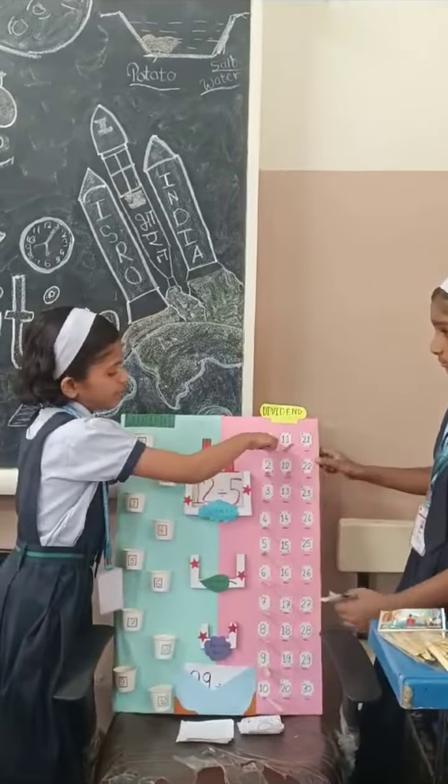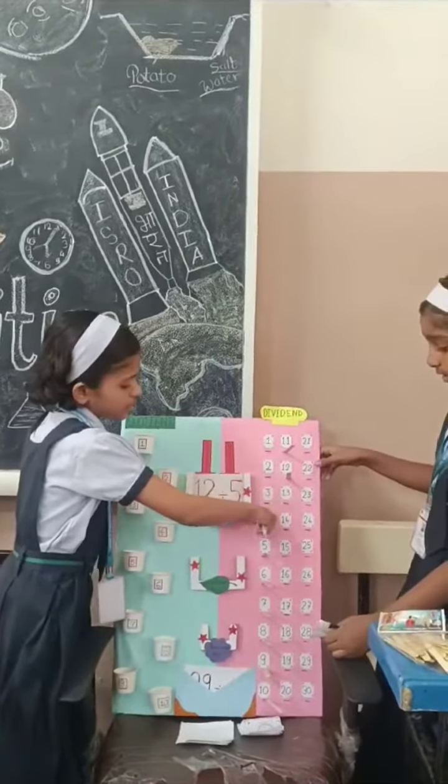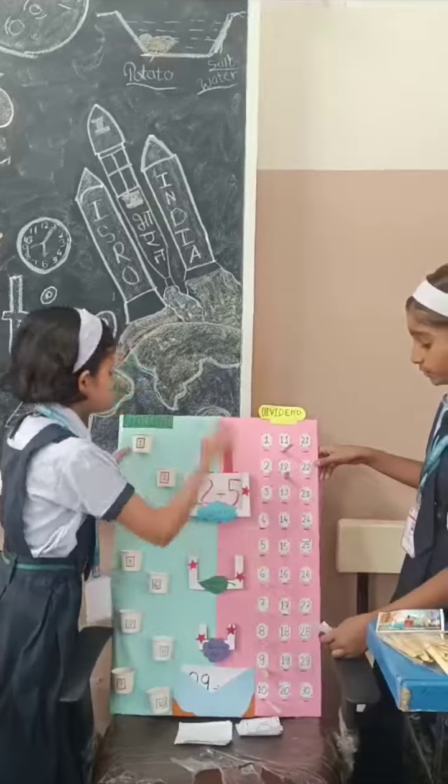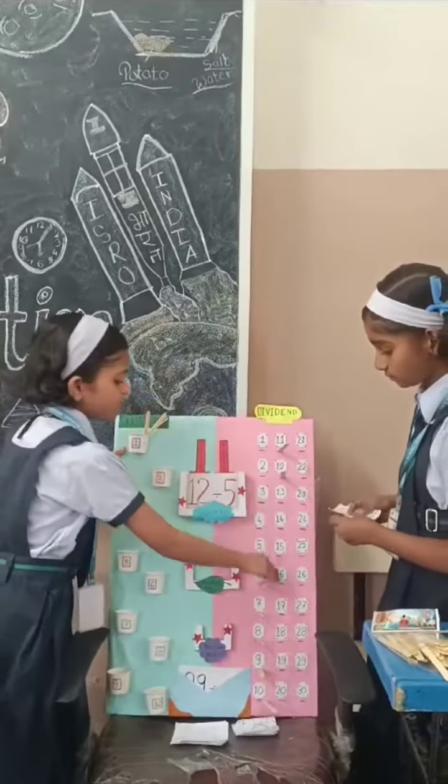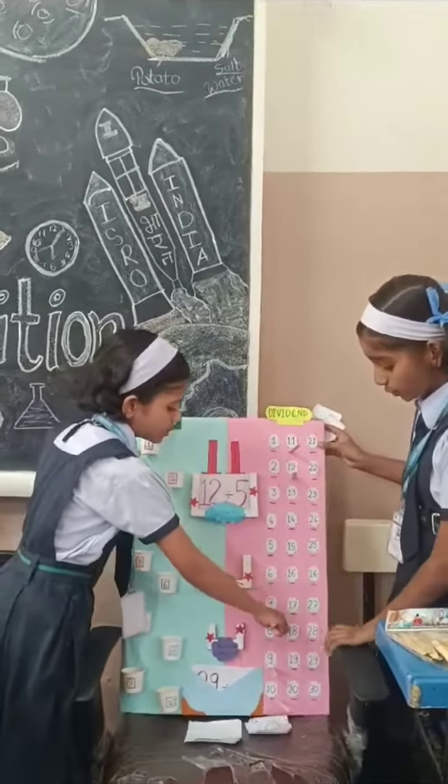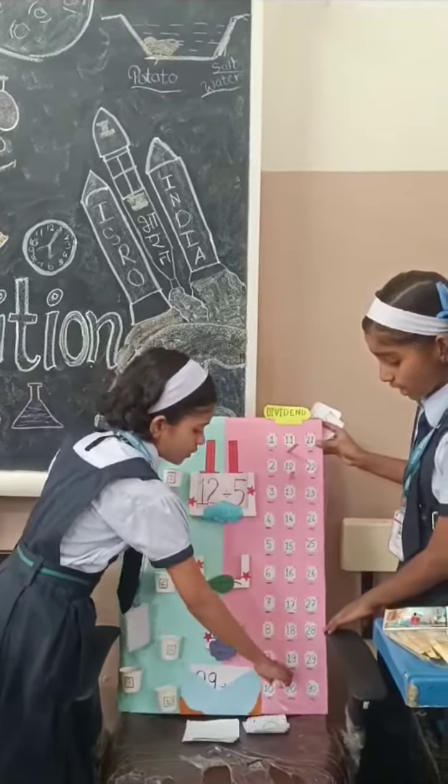Then our divisor is 5. So we will take 5 sticks and put them in one cup. Now again we will take 5 sticks and put them in a second cup.